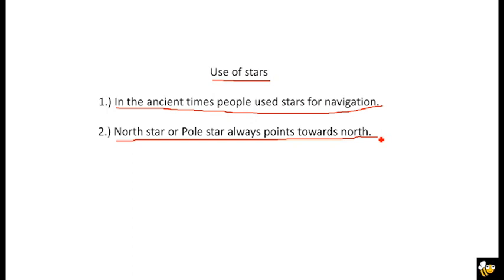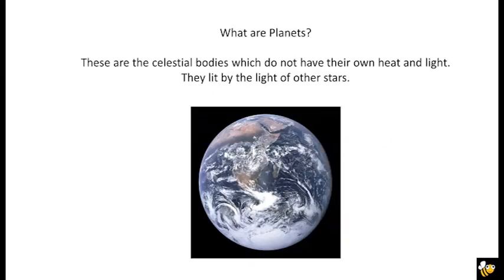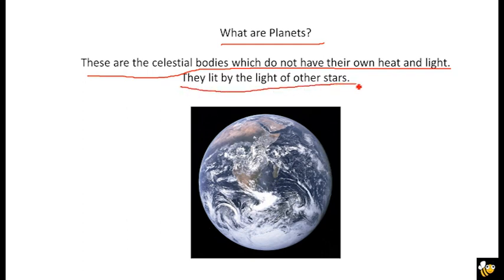Now the question arises, what are planets? These are the celestial bodies which do not have their own heat and light, as I mentioned earlier. They are lit by the light of other stars. For example, this is a very well known planet of our solar system. This is our Earth, the blue planet, which doesn't have its own heat and light. It gets light from the sun, which is the star of our solar system.